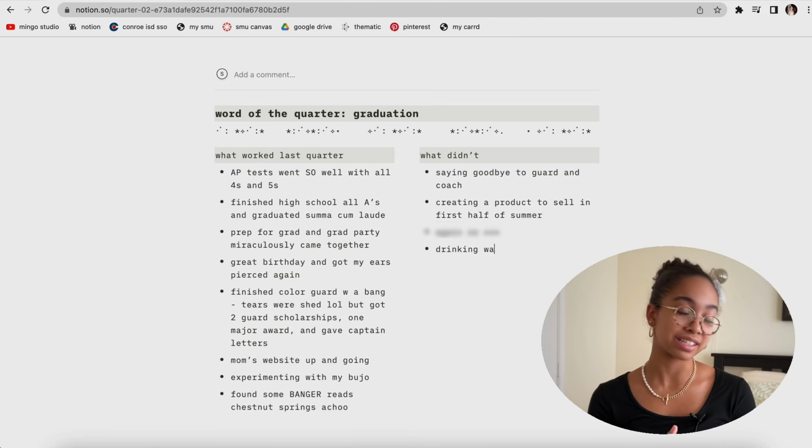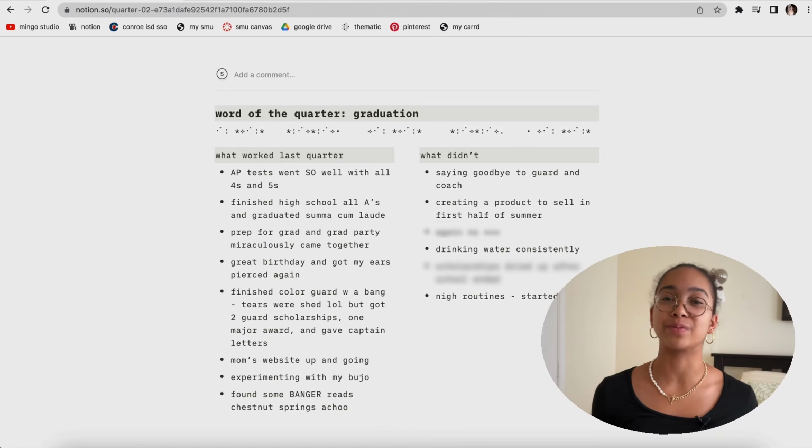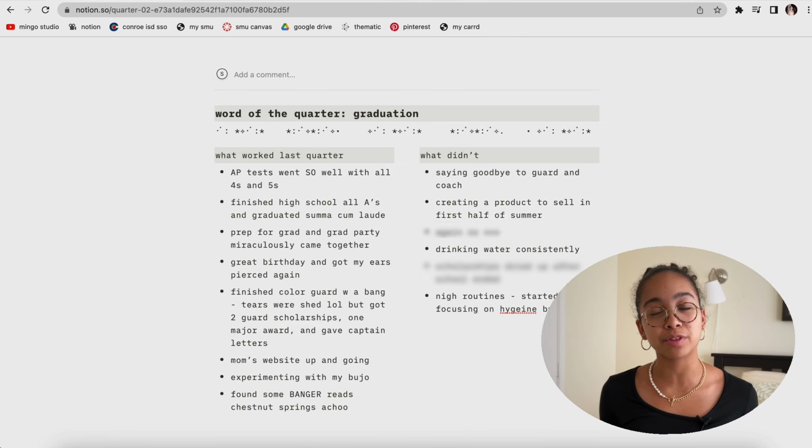Some more personal stuff down here, including drinking water consistently, which I have not been doing nearly enough, and night routines. I've been trying to focus more on hygiene and personal well-being and stuff like that, but the main issue with me is my work-life balance, because I will literally work until 11:30 p.m. if I have nothing else better to do. So that usually affects my night routine, because then afterwards I really just put on pajamas, brush my teeth, and crash.